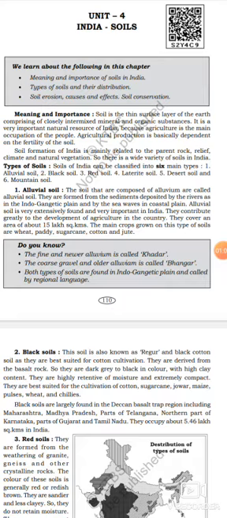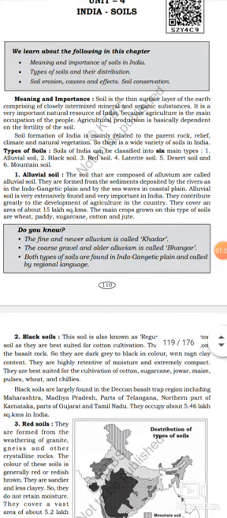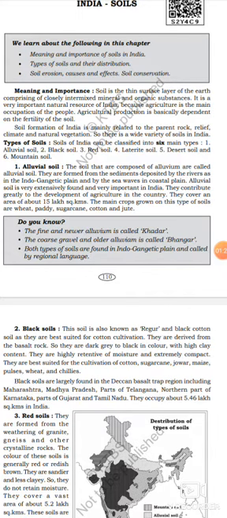Listen dear students, the meaning of soil is very important for one mark. Soil is the thin surface layer of the earth, comprising closely intermixed minerals and organic substances. Agricultural production basically depends on the fertility of the soil, because you already know the Indian people depend mostly on agriculture.